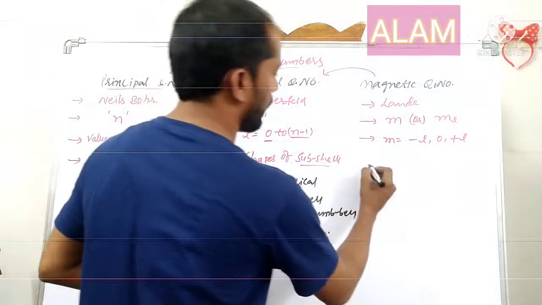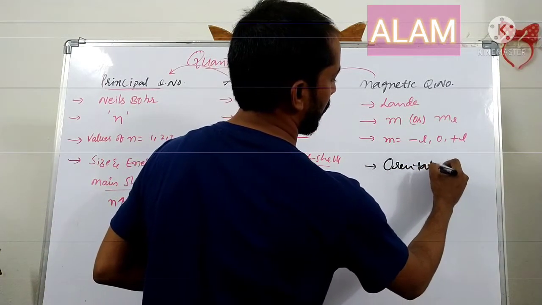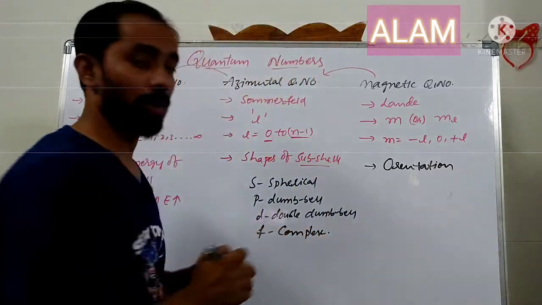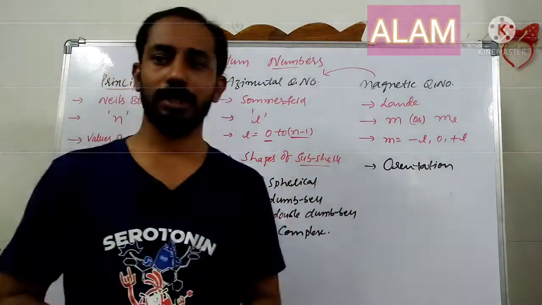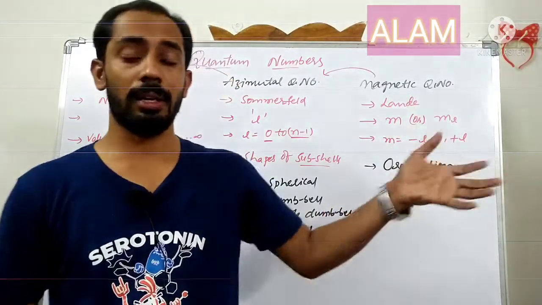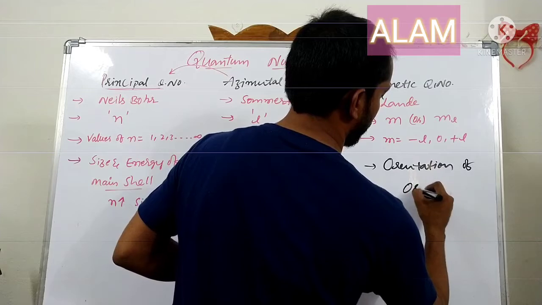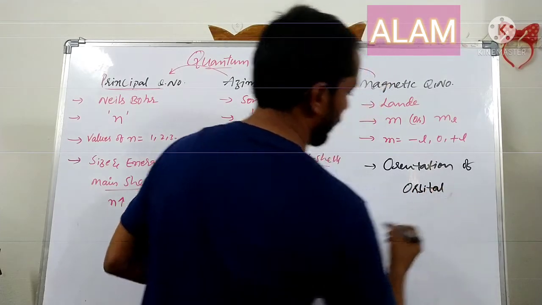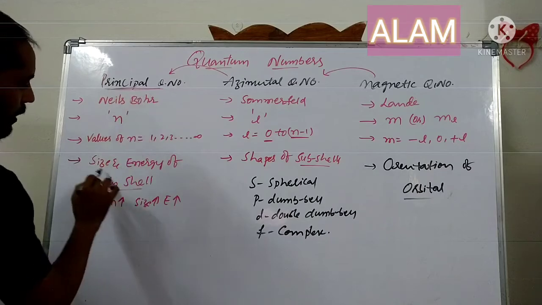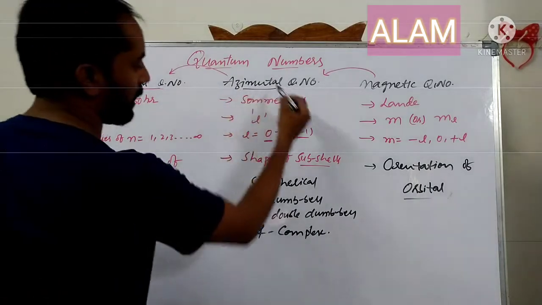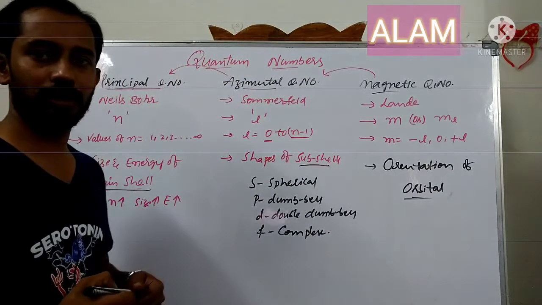Next one is explaining about the orientation. Orientation means how the electrons are along the x-axis, the y-axis, or the z-axis, that is, where the electron is present. So here, orientation of orbitals: the principal quantum number explains the main shell, the azimuthal quantum number explains the subshell, and the magnetic quantum number explains the orbitals.